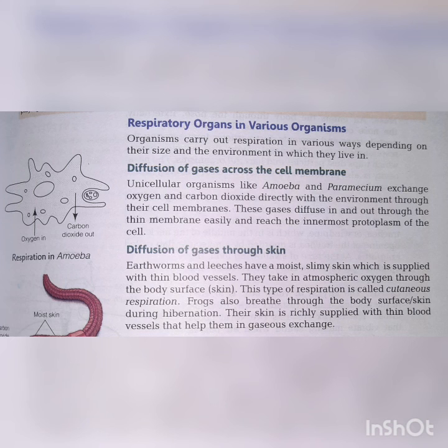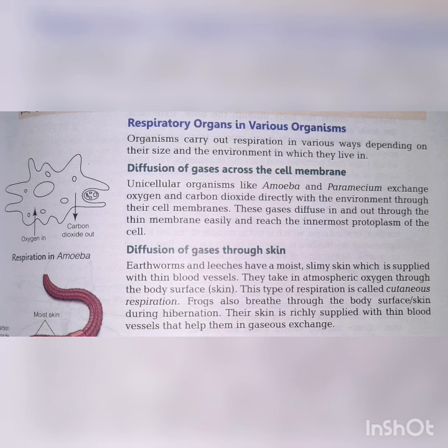Now, unicellular means single cell, that is amoeba or paramecium. They exchange the gases, that is, taking in of oxygen and giving out of CO2, from the environment through the cell membrane. These gases diffuse in and out through the thin membrane easily and reach the innermost protoplasm of the cell.